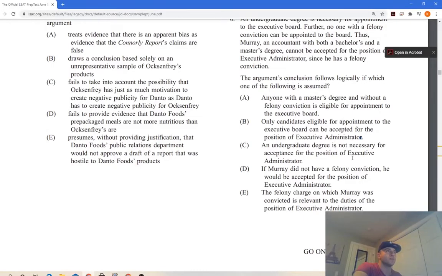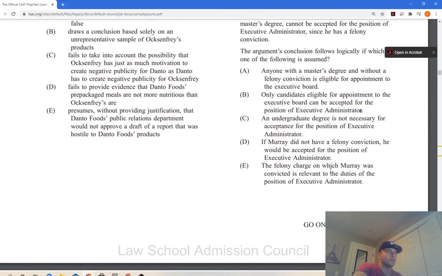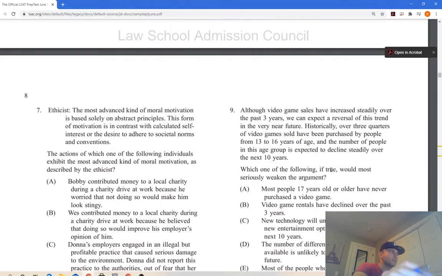An undergraduate degree is not necessary for the acceptance of the position. Okay, if Murray did not have a felony conviction, he would be accepted. But that's not relevant. The felony charge on which Murray was convicted doesn't matter.